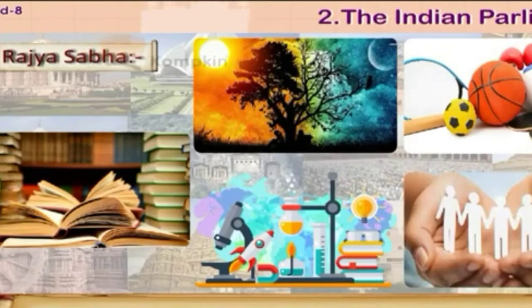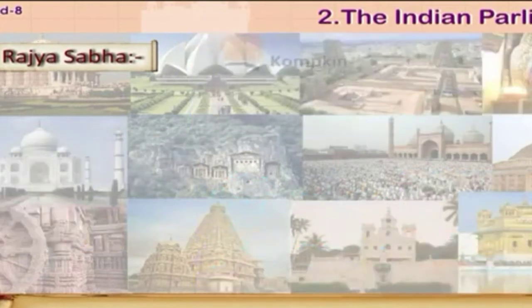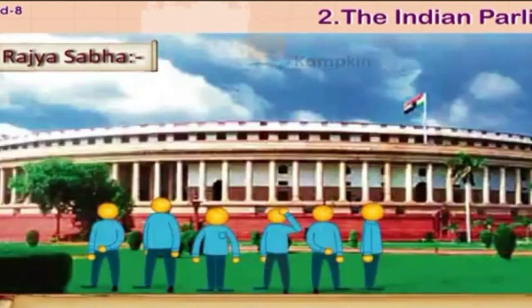The members of Rajya Sabha are elected through the system of proportional representation. Rajya Sabha is never dissolved completely, hence it is called a permanent house.